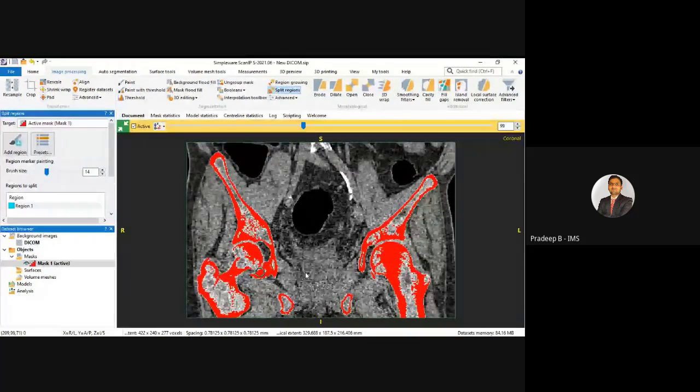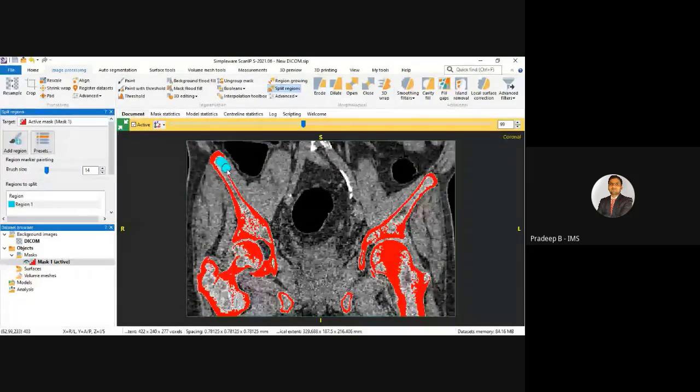I can clearly see here. So I can just roughly mark that surface, that mask I want to split, that hip and also that femur. We don't need to be very accurate just for the splitting.